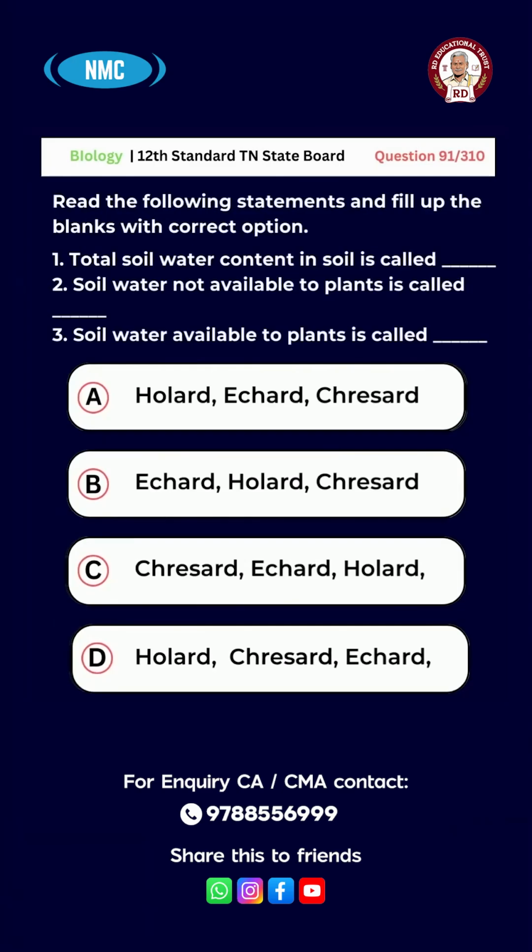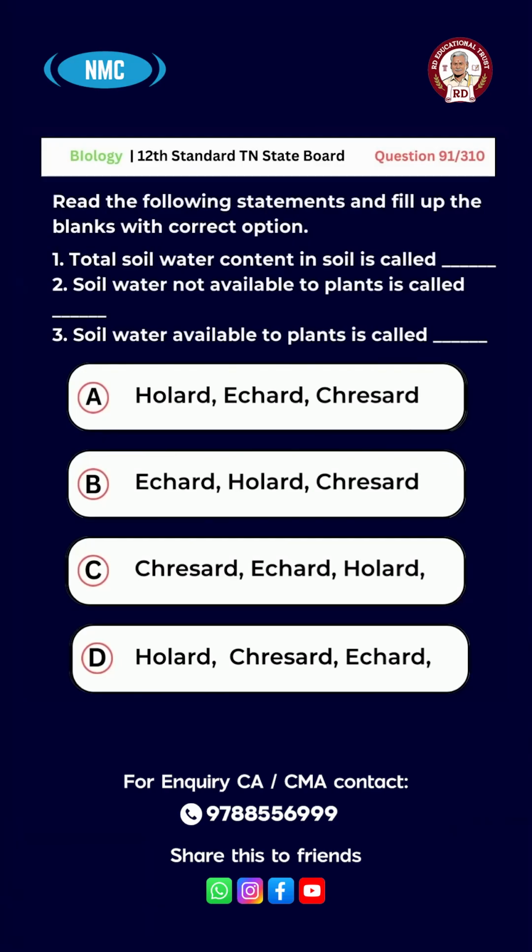Question number 91. Read the following statements and fill up the blanks with the correct option. 1. Total soil water content in soil is called. 2. Soil water not available to plants is called. 3. Soil water available to plants is called. We have some options.